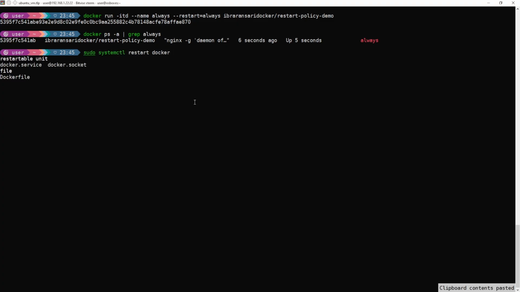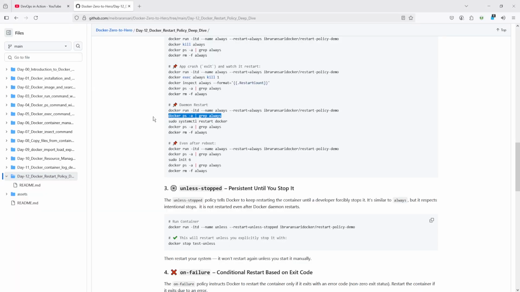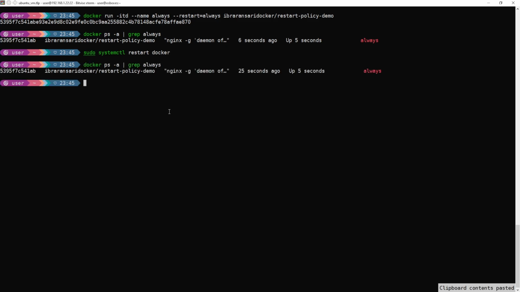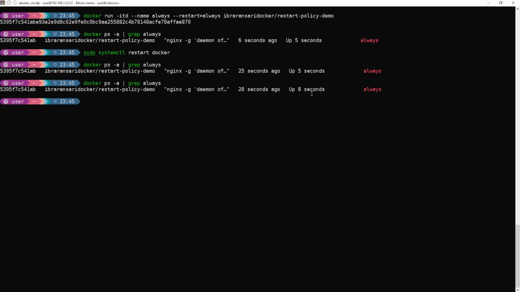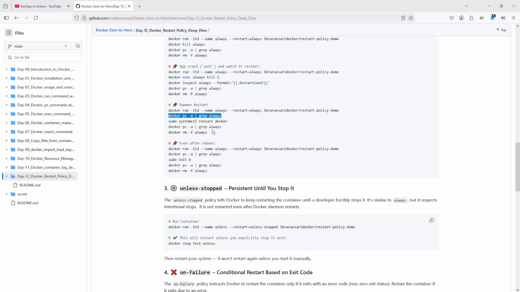After we restart the daemon, you can check whether your application is running or not. You can see here it is running again, from 8 seconds ago. So after daemon restart, when you use the always restart policy, when you restart Docker, your service will be up.